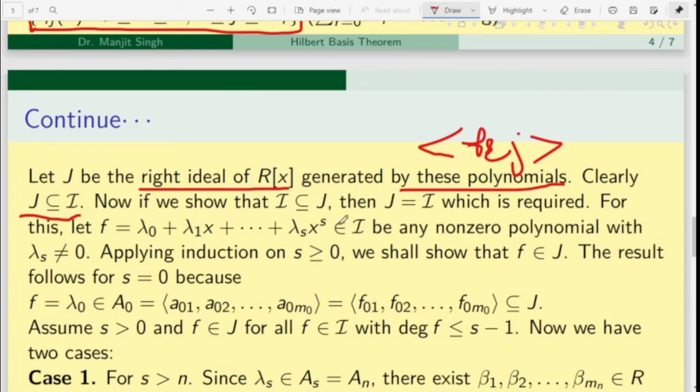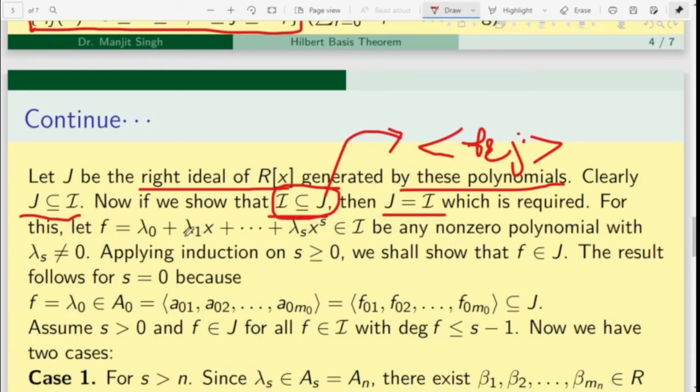Now in order to show that I is generated by these polynomials, it is sufficient to prove that J is I, and for this we will show that I is contained in J. J is an ideal generated by these polynomials f_r1, f_r2, up to f_rm_r.